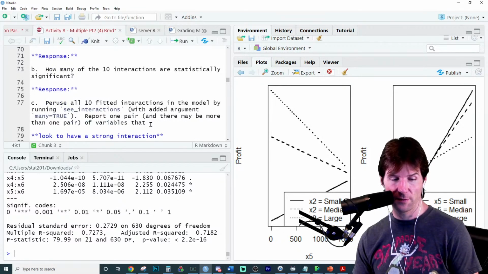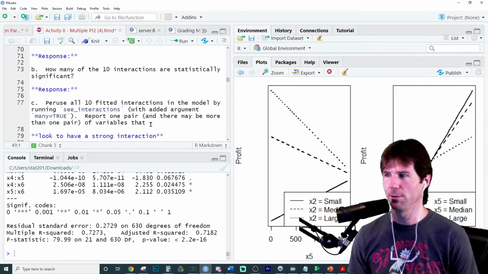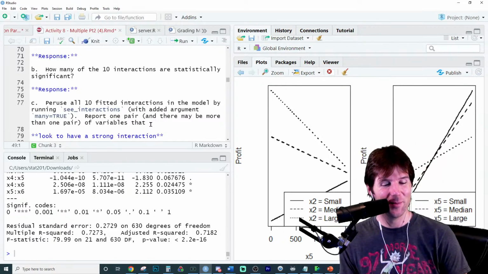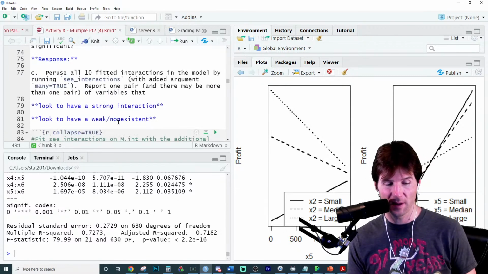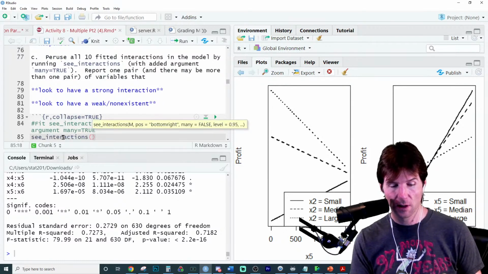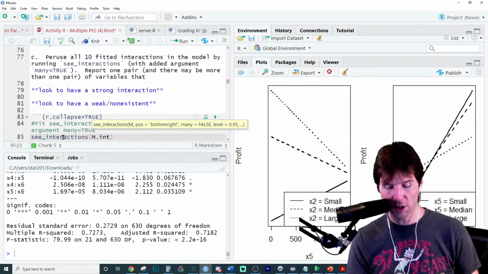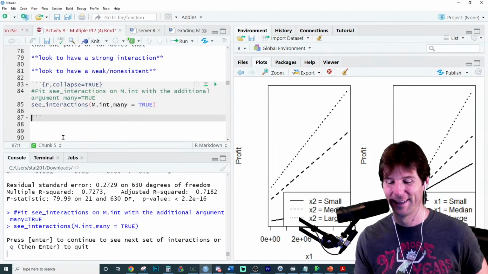Peruse all 10 fitted interactions, and run the C interactions with the added argument, many equals true. Here we go. C interactions on our interaction model with many equals true. Now, don't try to knit this. This will cause problems.